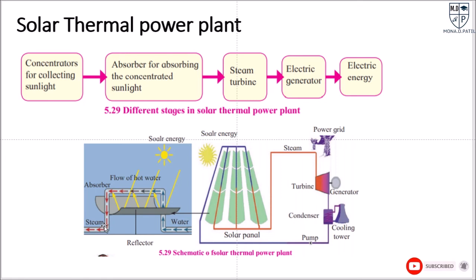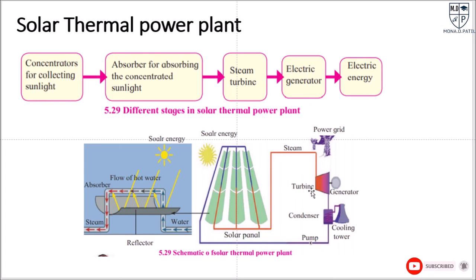So this steam energy is used to drive the electric generator to obtain electric energy. So solar energy is used in a solar panel to obtain steam.